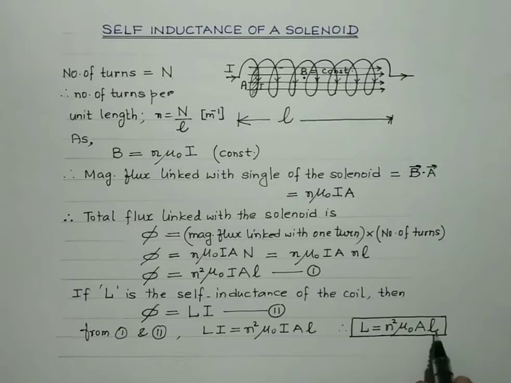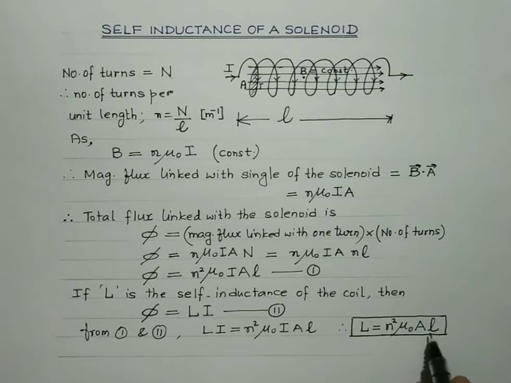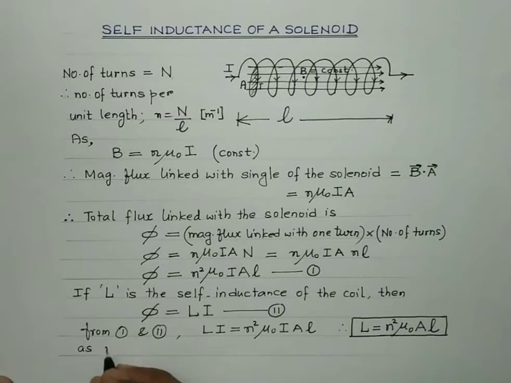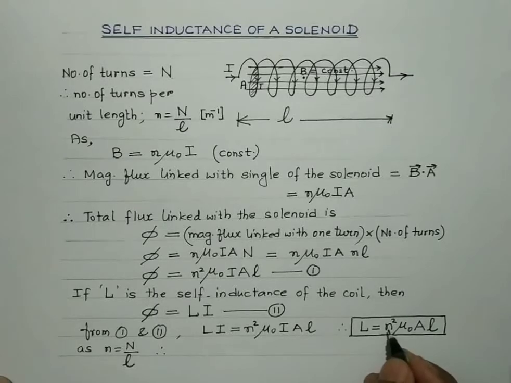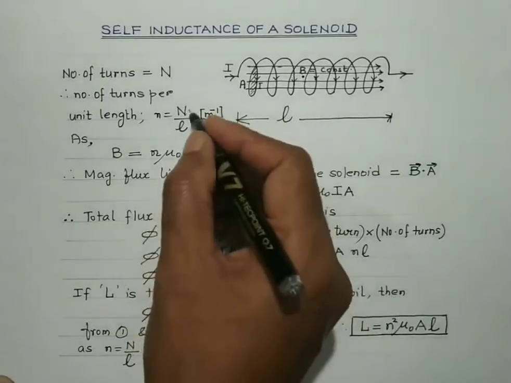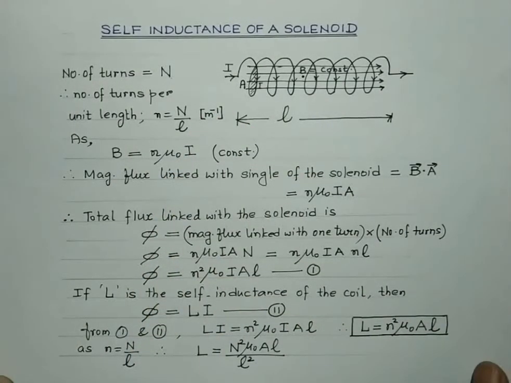Now, N is not constant. On increasing or decreasing the length or the number of turns, the value of self-inductance also gets changed. Actually, small n is equal to capital N by l, the number of turns per unit length. So in terms of the total number of turns, the self-inductance would be given by N square mu naught A l divided by l square. In place of small n, just write capital N by l, right?